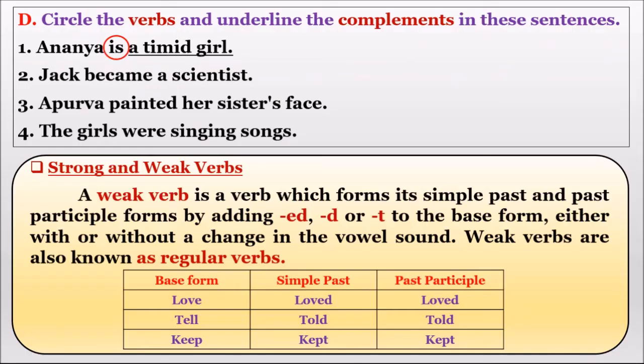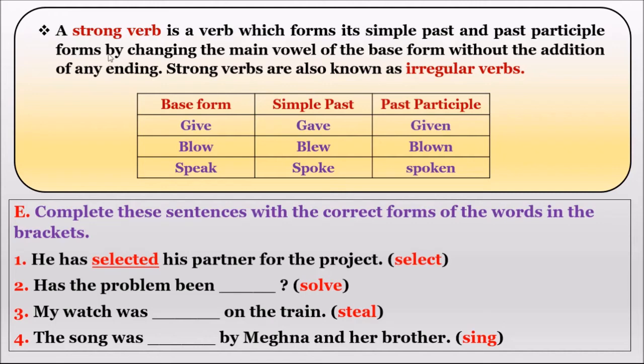So here in the weak verbs, when we are adding this and sometimes we are changing the pronunciation also, when it is taking the help of some letters added, it comes under weak verb because it is weak. That is why it is taking help of some other letters. But here in the strong verb, it will not take any help from other letters, but it directly changes the vowel. There the pronunciation of the vowel only changes, but the spelling will not change. But here the direct vowel will be changed.